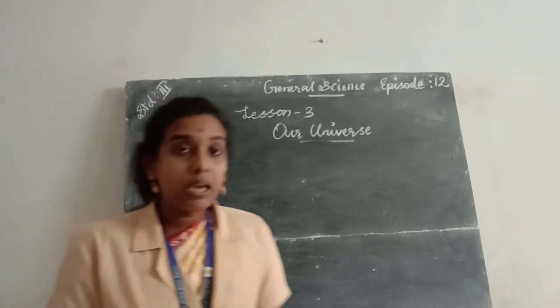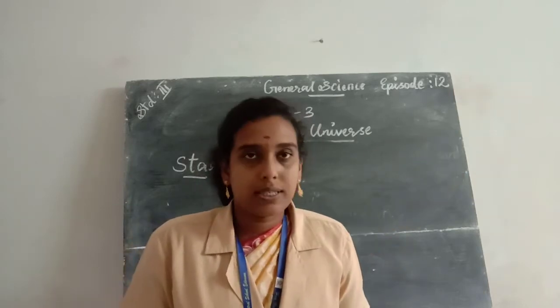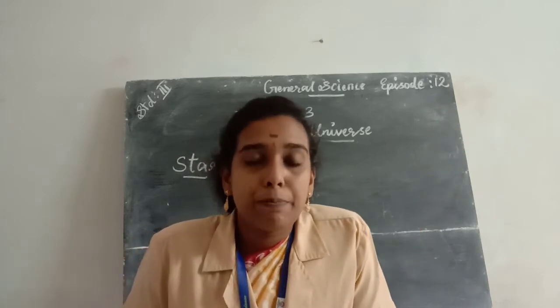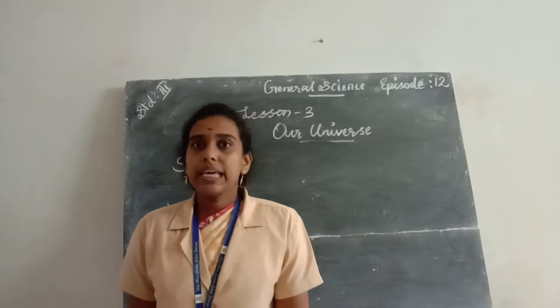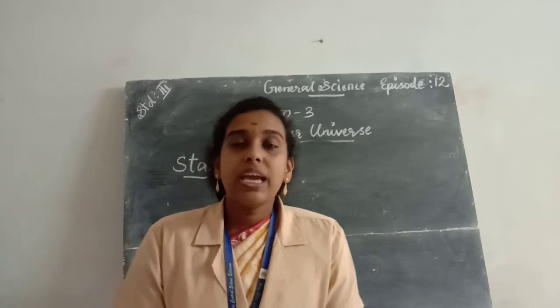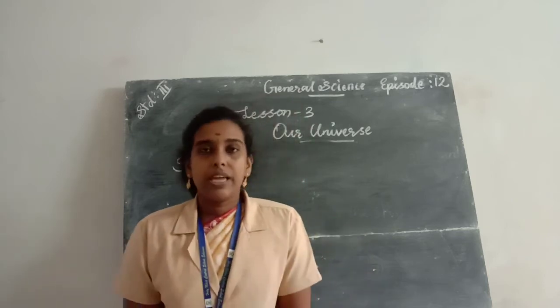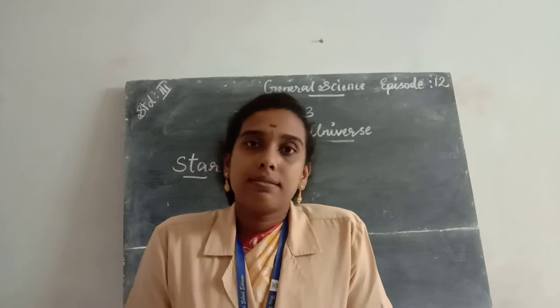Stars seem to be very small because they are very far away from us, very far away from the earth. Actually, stars are big.